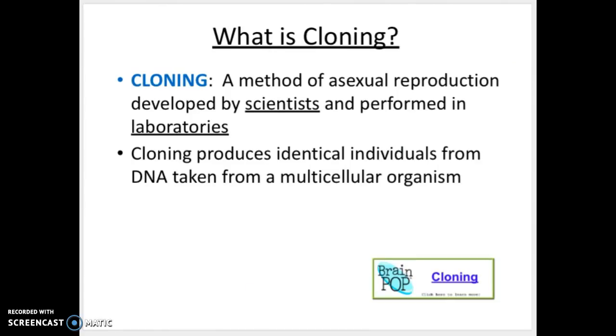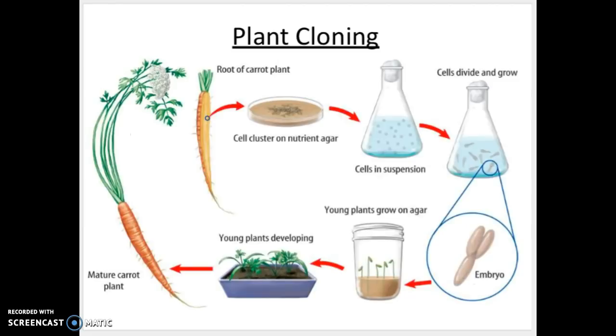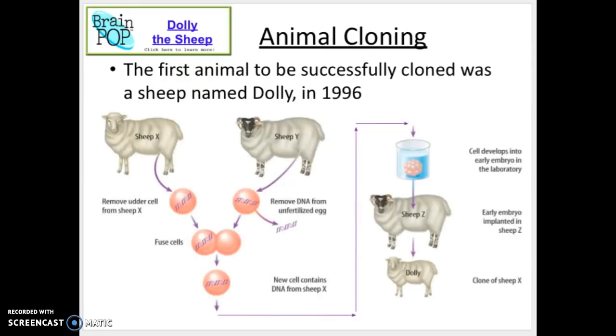All right, so those are the three main types of natural asexual reproduction. Now, there's also something called cloning, which is a method of asexual reproduction developed by scientists and performed in laboratories. Cloning produces identical individuals from DNA taken from a multicellular organism. There's a brain plop on cloning that you can watch after these notes. Scientists have used cloning techniques with plants to create identical plants. But I'm going to show you this example.